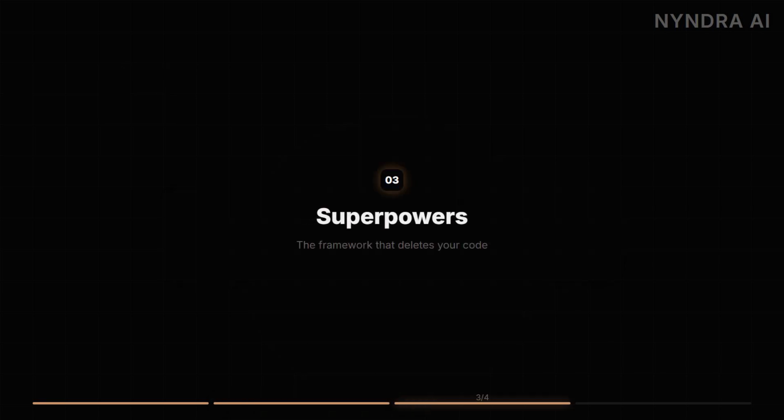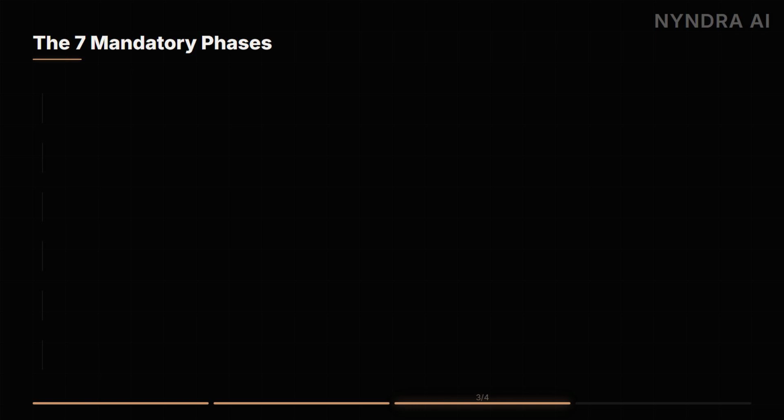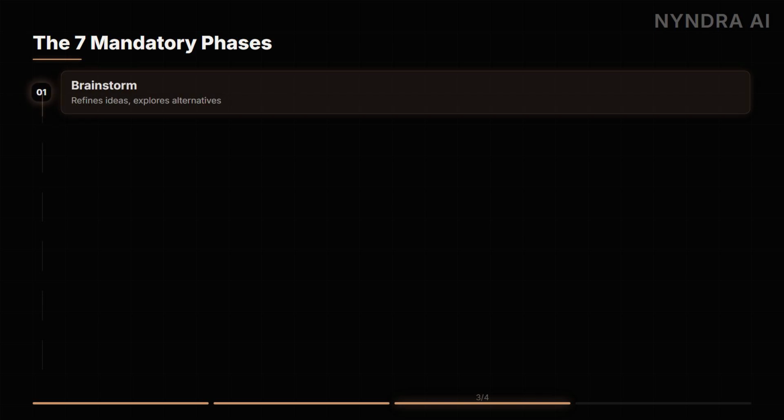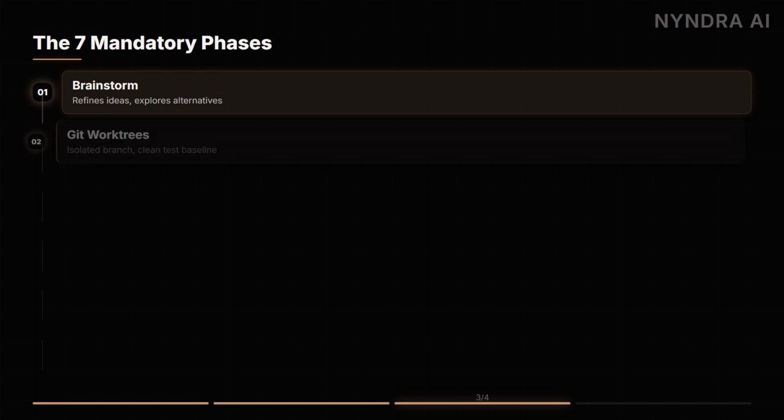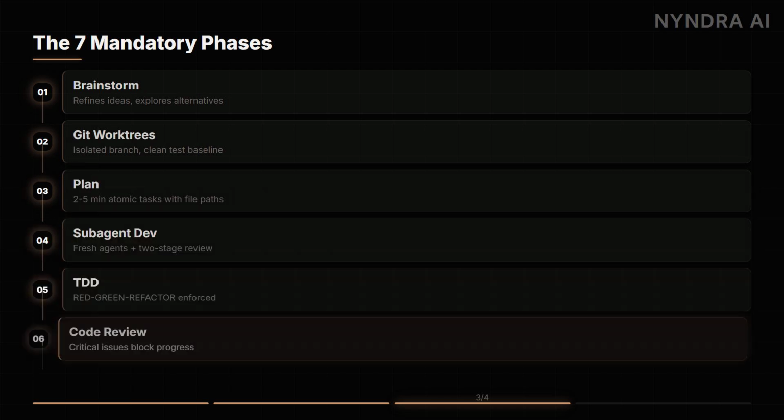Superpowers, the framework that deletes your code. Superpowers runs 7 mandatory phases. Brainstorm refines the idea through questions. Spec locks the design. Plan breaks work into 2 to 5 minute atomic tasks with exact file paths. Subagent development dispatches fresh agents per task with 2-stage review. Spec compliance first, code quality second. Then TDD, review, and finalization with a clean test suite.